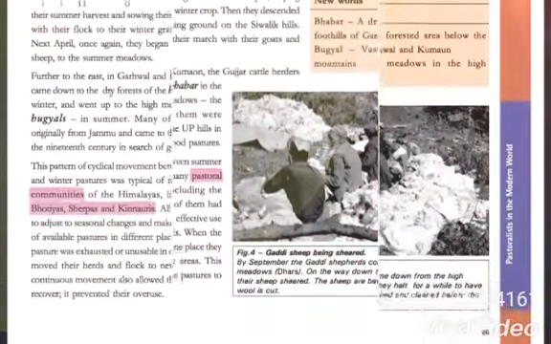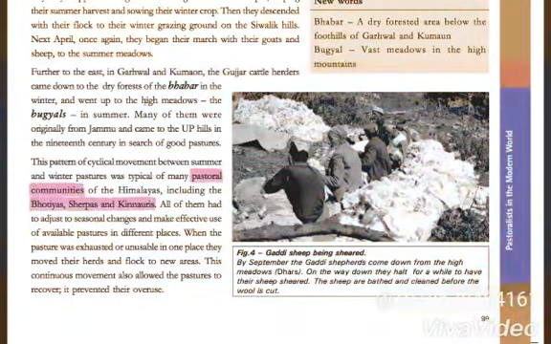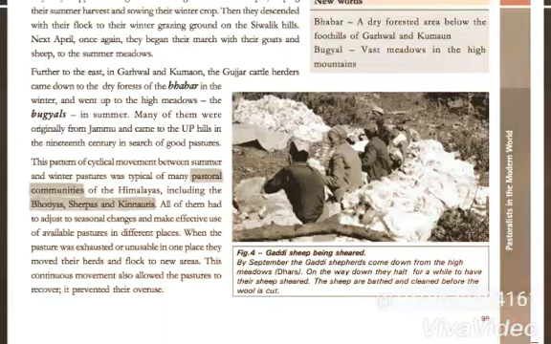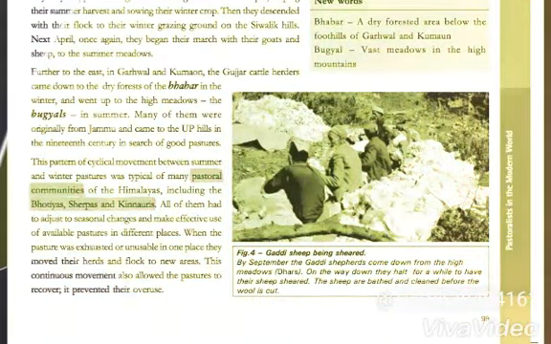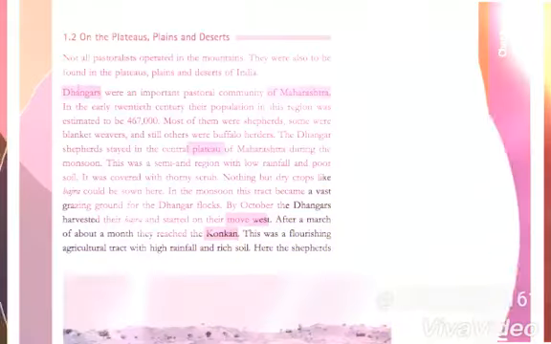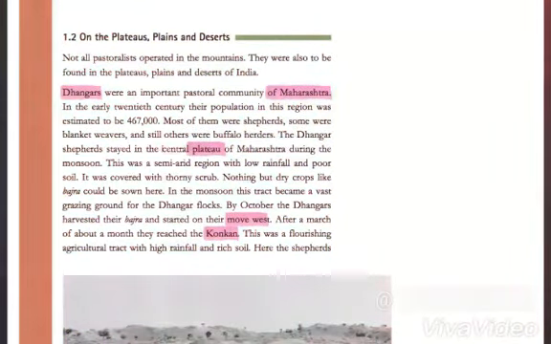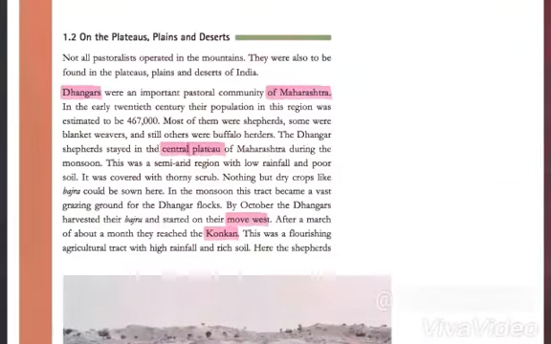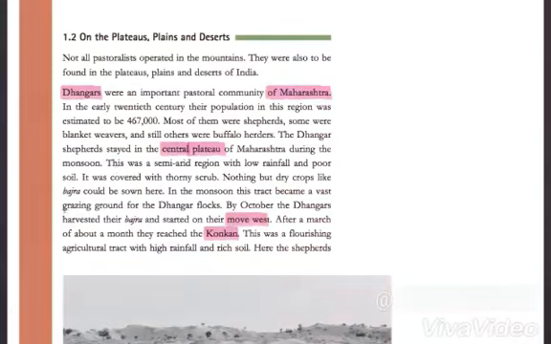If we see in Himachal Pradesh, we can find many communities. One of the communities is the Gaddi shepherds, and they also do a seasonal movement. In winter, that is in September, they move to the lower hills of the Shivalik range. In summer, that is in April, they move to the high mountains in Lahul and Spiti. They spend their summer there.